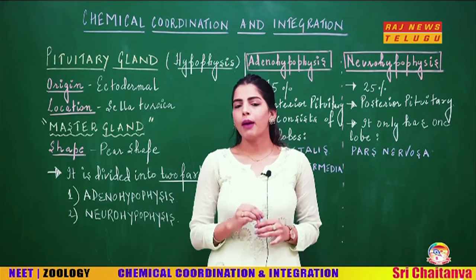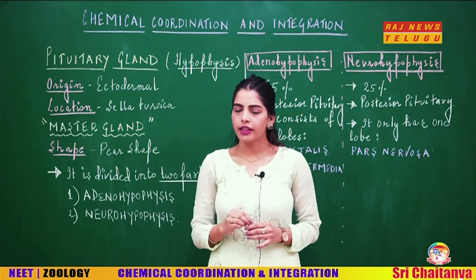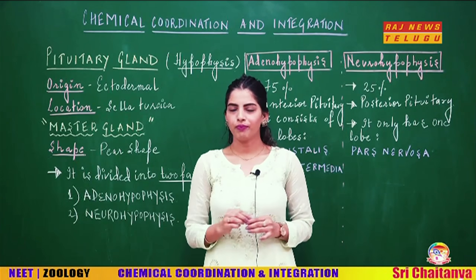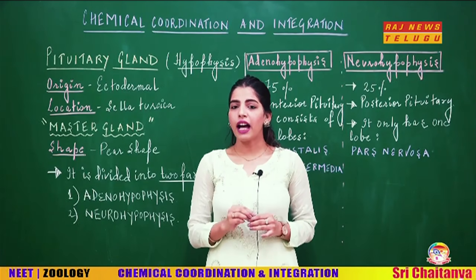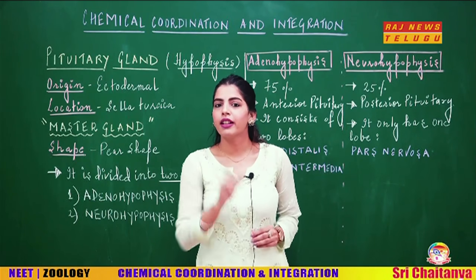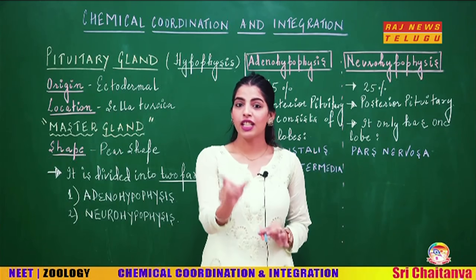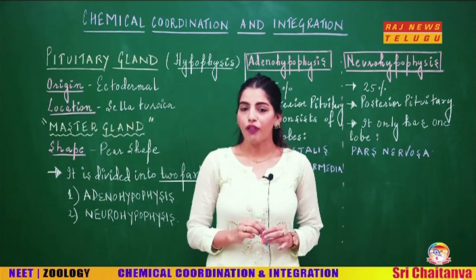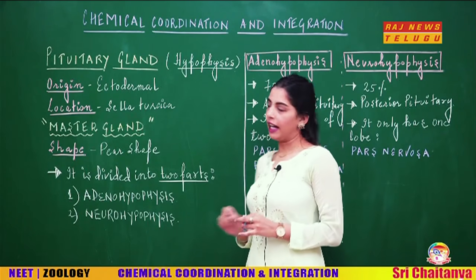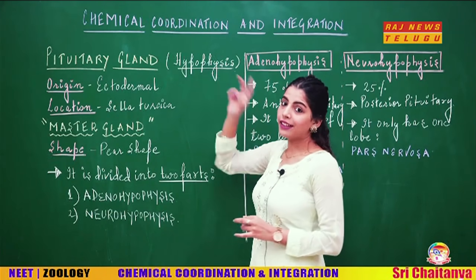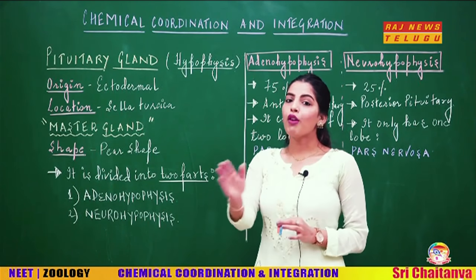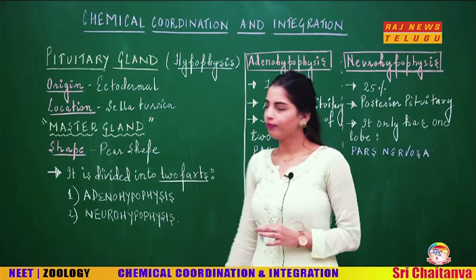And we have discussed about one of the portal systems that was called as hypophyseal portal system. I repeat again, that was called as hypophyseal portal system. So do you see a term that is called as hypophyseal? Why that is called as hypophyseal is because the pituitary gland is also called as the hypophysis, and that's why the name of the portal system was called as hypophyseal portal system.